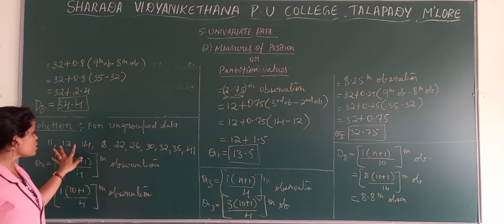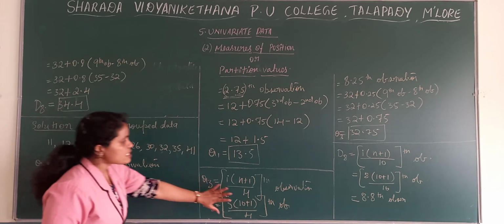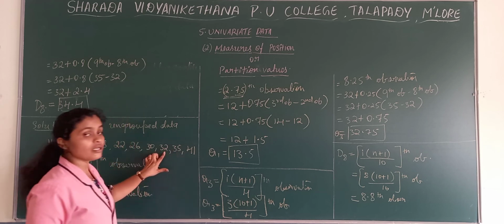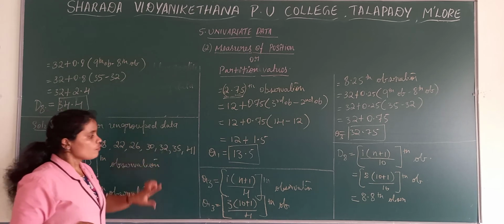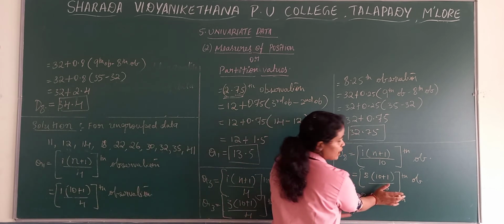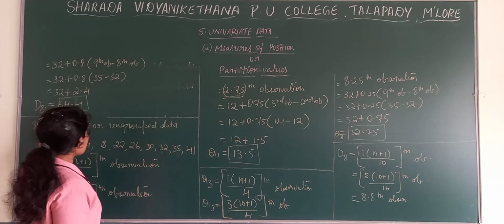So third observation minus second observation. Here we have got the 8th observation, so 9th observation minus 8th observation. For example, if you get only 8, only 8 means which is the 8th observation? 32. That is your 8th decile.